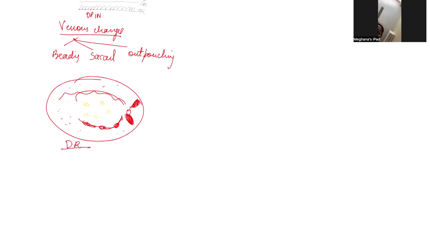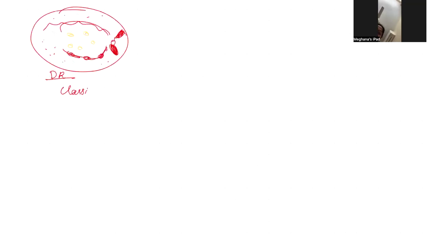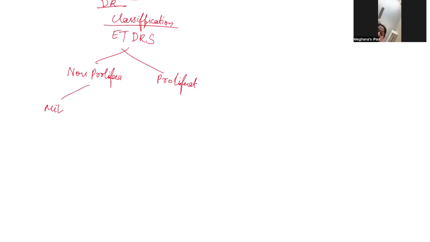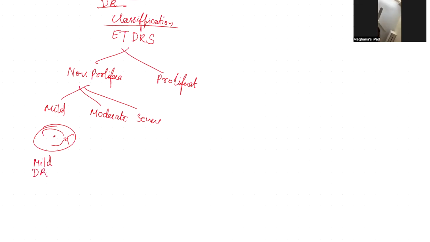Coming to the classification, the most well-known and appreciated classification is ETDRS. It classifies the disease into non-proliferative and proliferative. So in non-proliferative, there are mild, moderate, and severe. Coming to what is mild. Mild is nothing but any microaneurysm. Even if it is one microaneurysm, it's called mild DR, irrespective of the location.